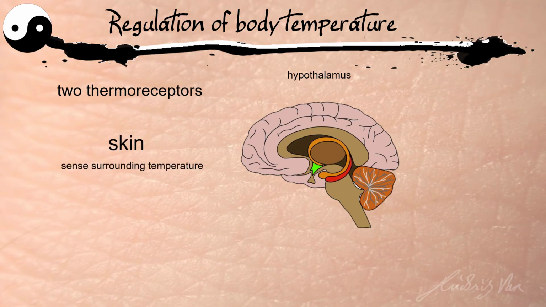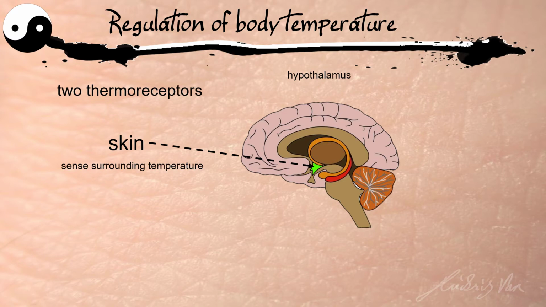The first group of receptors is underneath our skin, and they are responsible for sensing the surrounding temperature. They will send a signal to our hypothalamus to tell it whether we are in a hot place or a cold place.